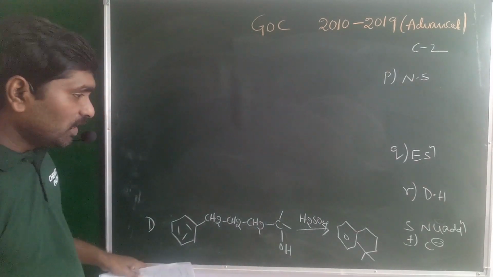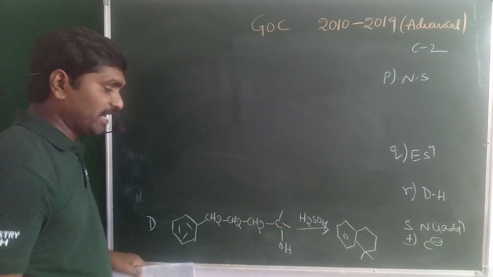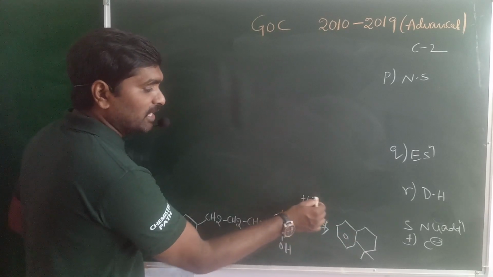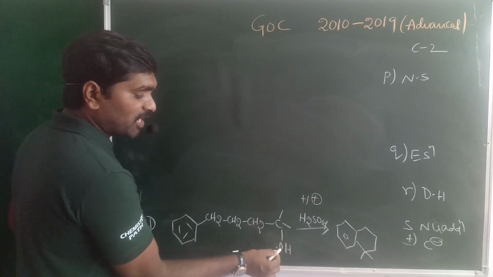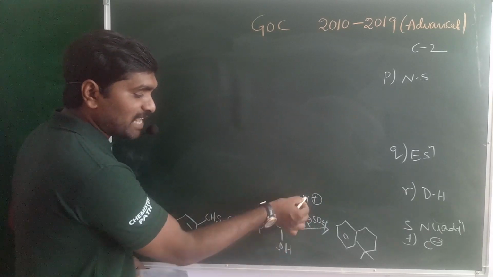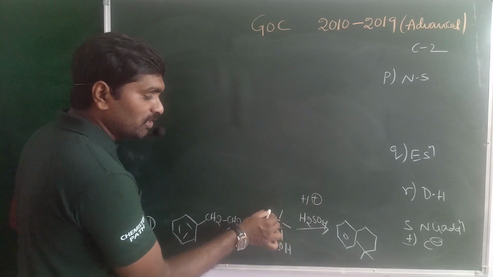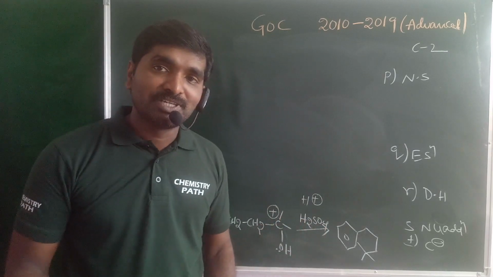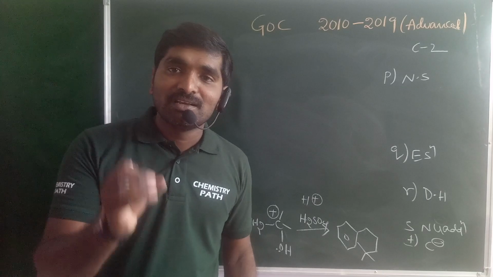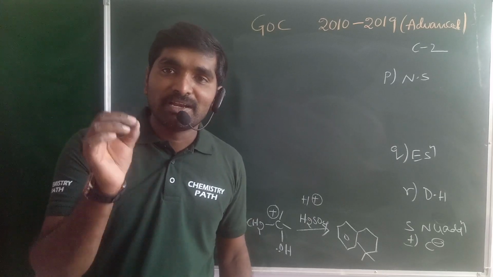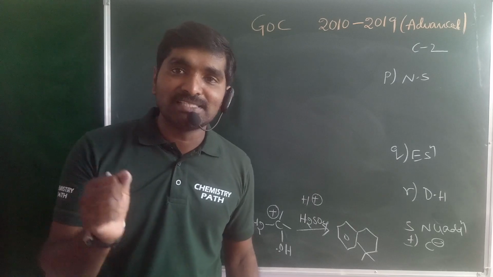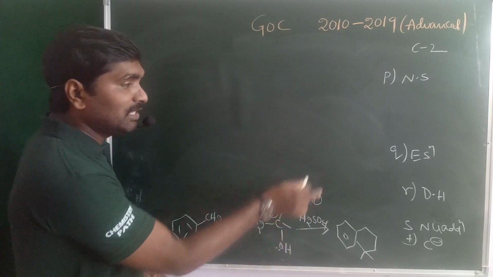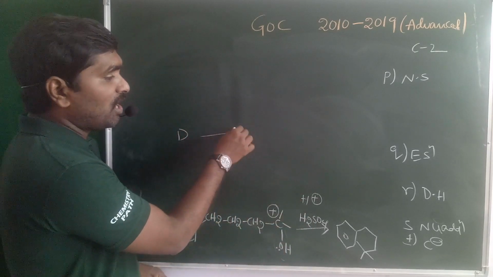So what about D? Here a 6-membered ring is formed. A simple one again. So what happened here? Maybe the acid releases the H plus ion. The lone pair of electrons present on the oxygen may be donated to the H plus ion, which is abstracted and eliminated as a water molecule. So this carbon may acquire the positive charge. That means here the dehydration is possible. Alcohols when reacting with concentrated acids readily participate in dehydration reactions. So OH and H both are eliminated as a water molecule. That means for D, R.